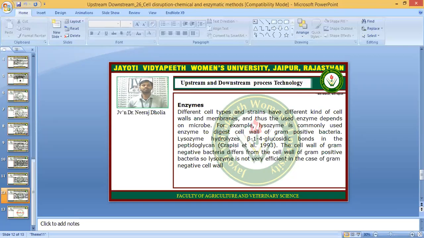The cell wall of gram-negative bacteria is different from the cell wall of gram-positive bacteria, so lysozyme is not very efficient in the gram-negative cell wall. So the choice depends on the type of the bacteria.